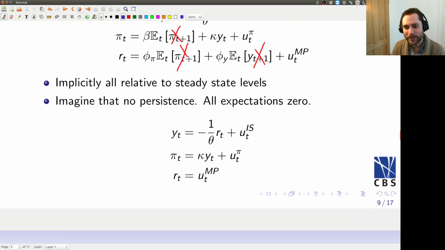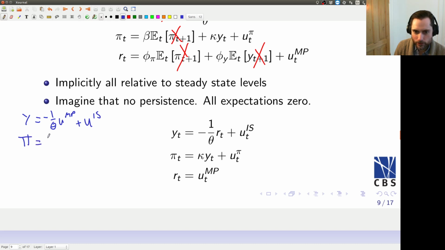So just for fun, just a little algebra, let's actually just solve these. So we can rewrite yt is equal to -1 over theta, not rt, but u. I think I'm going to drop the t's actually. Let me rewrite this just so there's less notation since they all have a t. So y is going to be equal to -1 over theta times u_mp plus u_is.